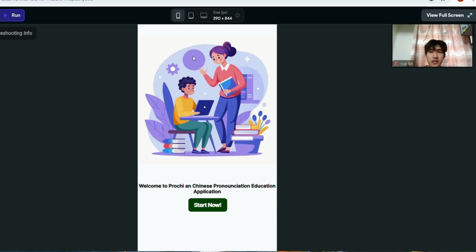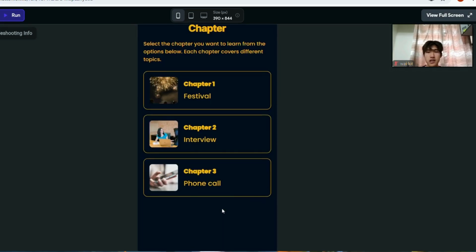Next, I will present our demonstration of the application. So this is the welcome page of our application. We have a short description about the Chinese application, which is Prochi, and then it has a button here, which is Start Now. After the user presses it, they can go to the home page of our application.